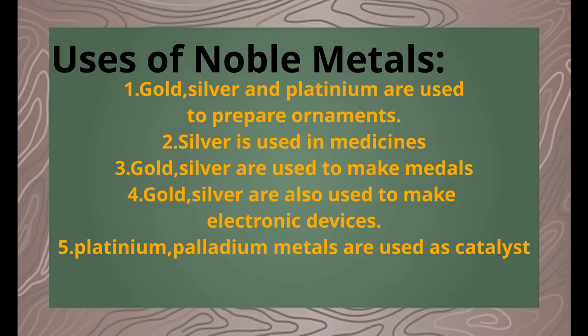What are the uses of noble metals? You know, gold, silver, platinum are used to prepare ornaments. Silver is used in medicines. Gold, silver are used to make medals also. Gold, silver are also used to make electronic devices. Platinum, palladium metals are used as a catalyst.